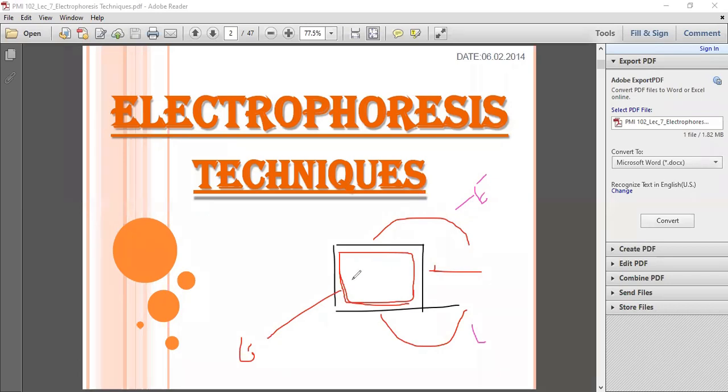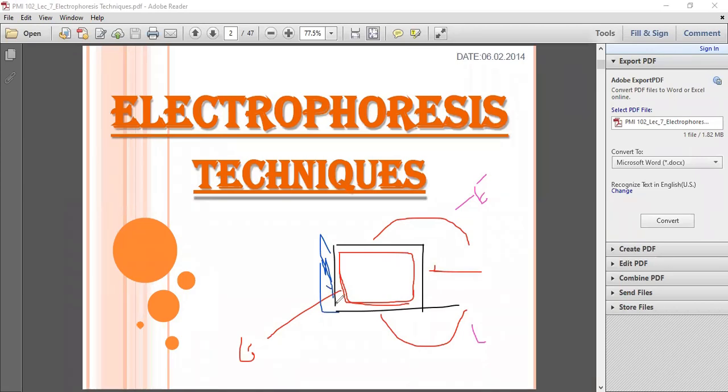Okay. Now we have these things. Again, a point is raised: we need a buffer. Sir, where can we put a buffer? Yes, we have that also. So we can put a buffer over here. We know buffer is one of the solutions, so we can put the solution over here.